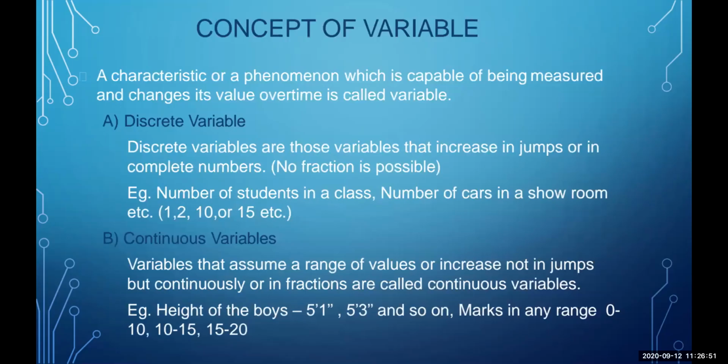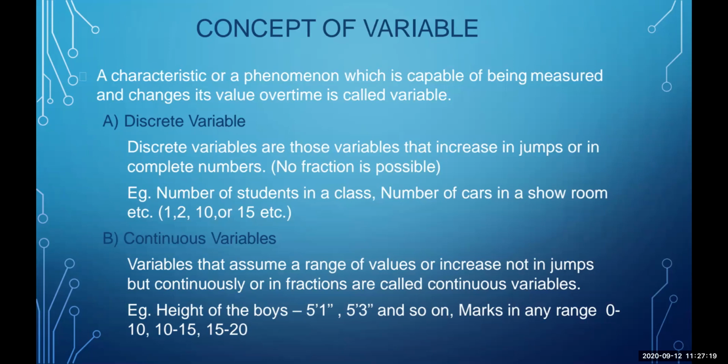Now let's understand the concept of variable. A characteristic or phenomenon which is capable of being measured and changes its value over time is called a variable. In short, anything which keeps on changing is known as a variable. Now we have two types, discrete variable and continuous variable.